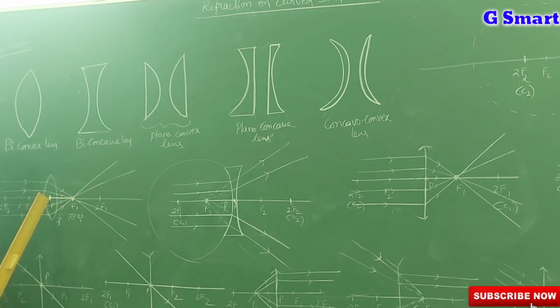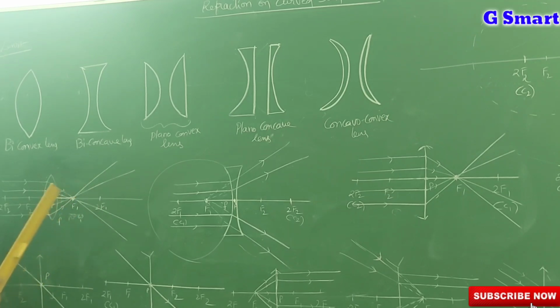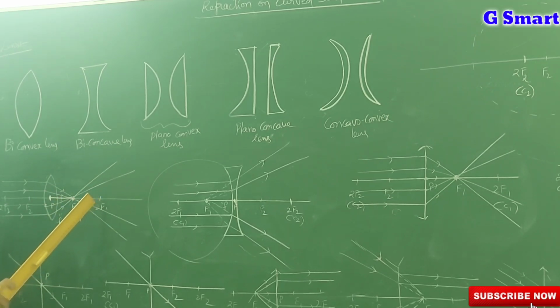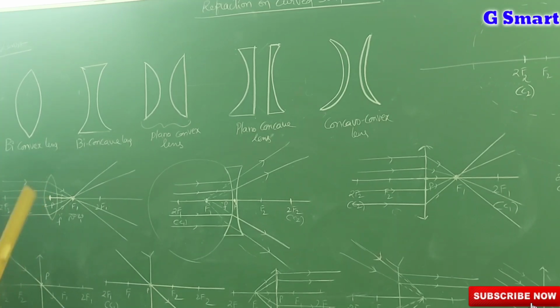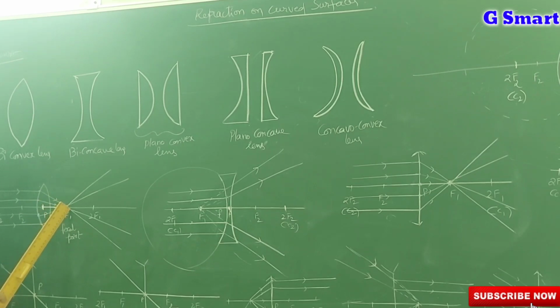The distance between the pole and the focal point gives you the focal length. The distance between the pole and the center of curvature gives you the radius of curvature. 2f1 is the center of curvature point, and the distance between P and 2f1 gives you the radius of curvature. This is the focal point.